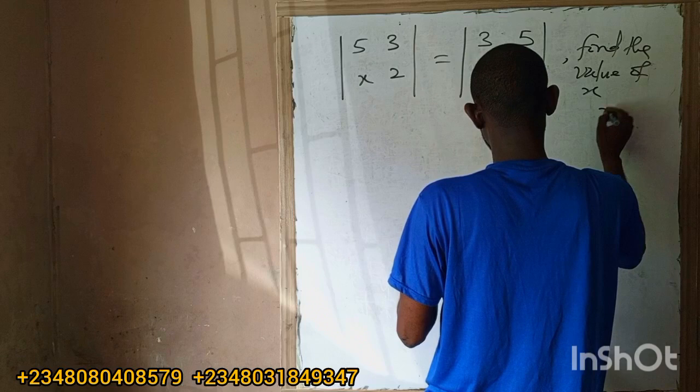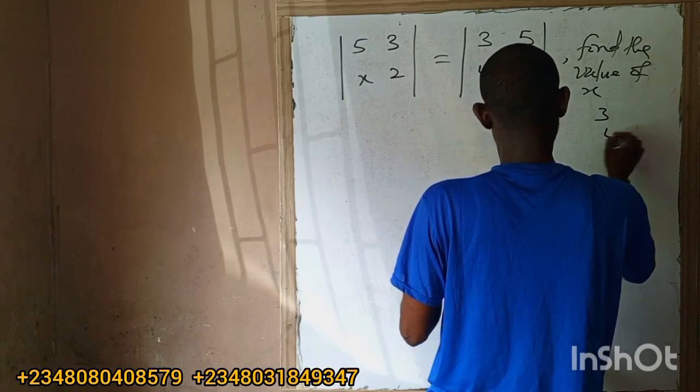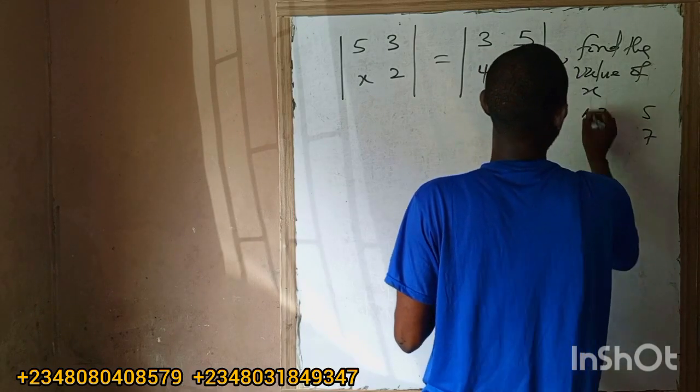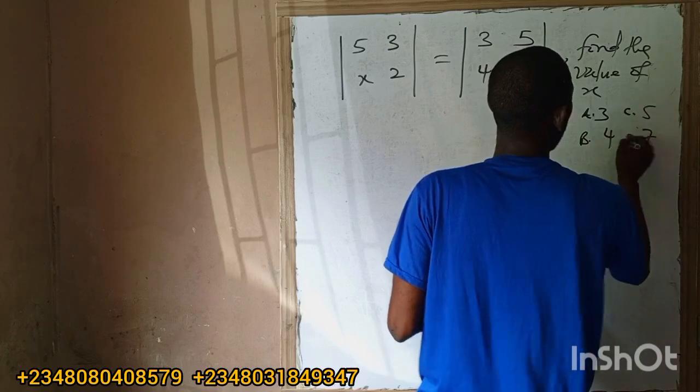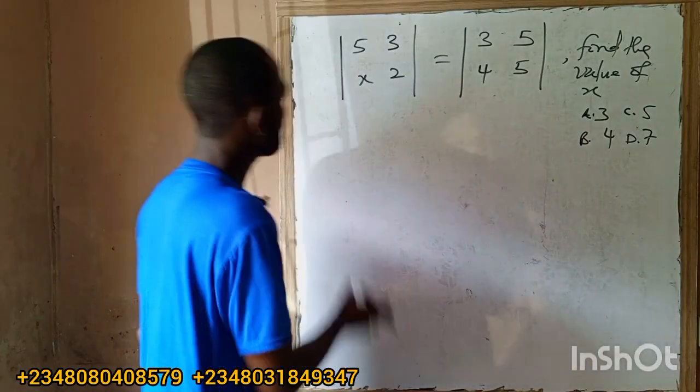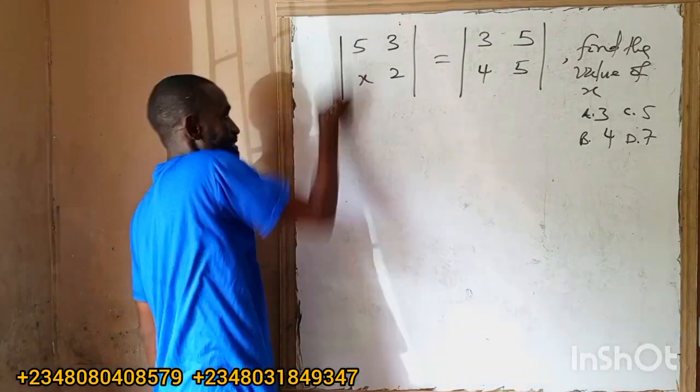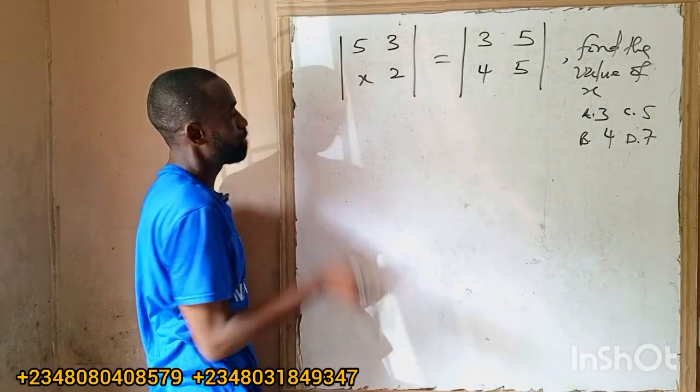Options we have: 3, 4, 5, and 7, A, B, C, D. So what's the name of this? I told you, determinant. See it? Just to confuse students, they won't say the name.